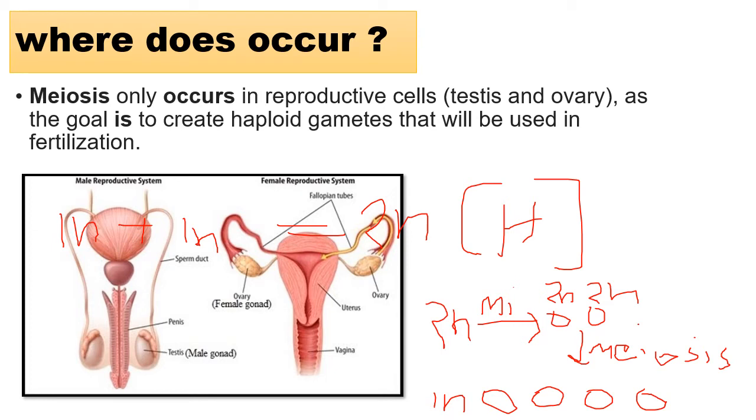Similarly, the ovary is the same. Here also germ cells will be there in the ovary, and after the cells undergo meiosis, they produce two ovarian cells.